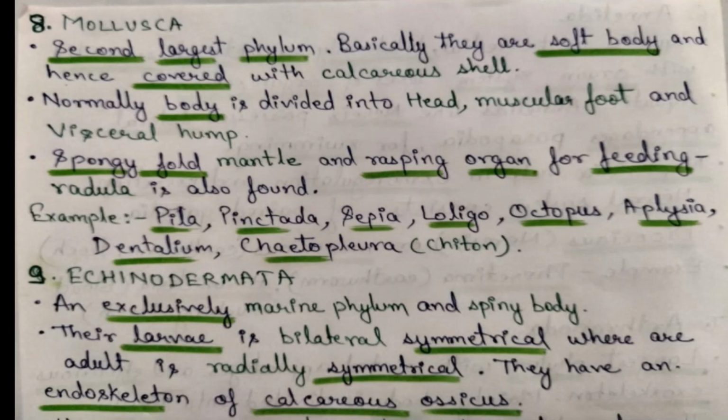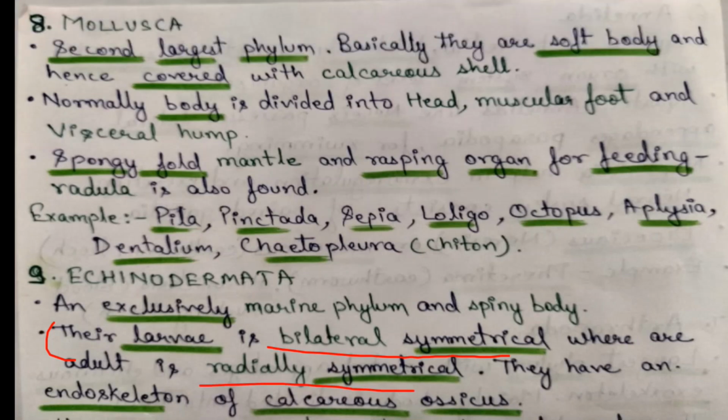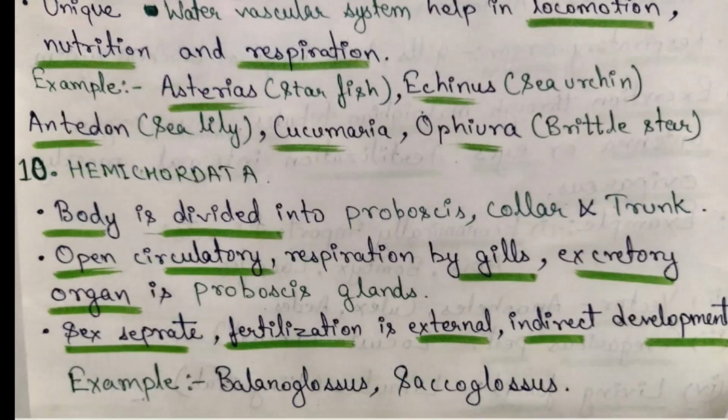Next we have Echinodermata. Echinodermata are an exclusively marine phylum and spiny body is present. Their larva is bilaterally symmetrical, whereas adult is radially symmetrical. So you have to remember this line. Larva is bilaterally symmetrical, but the adult is radially symmetrical. They have an endoskeleton of calcareous ossicles. A unique water vascular system helps in locomotion.